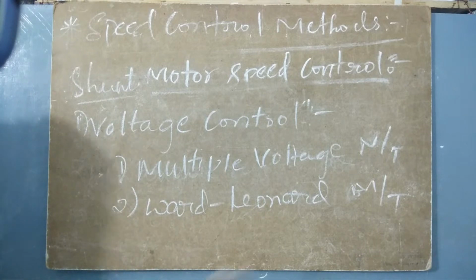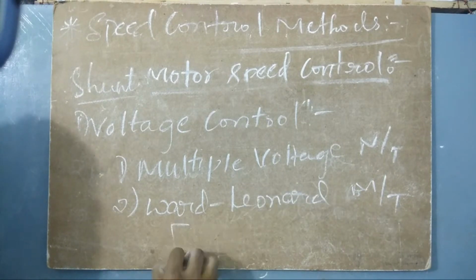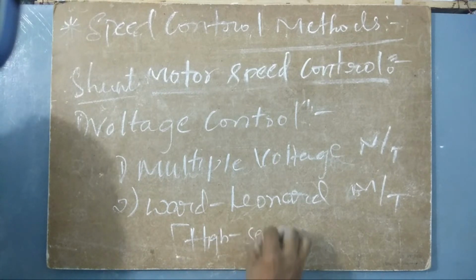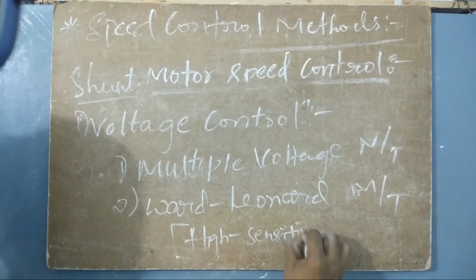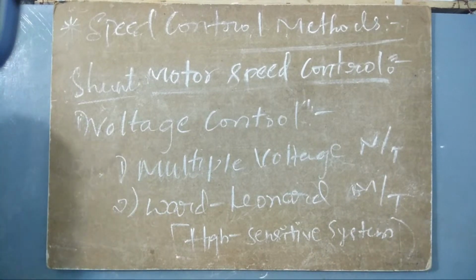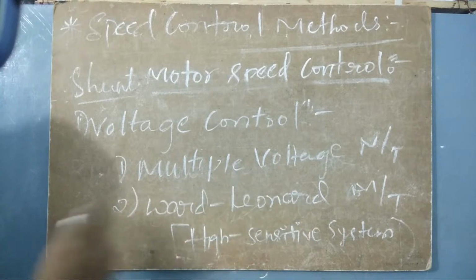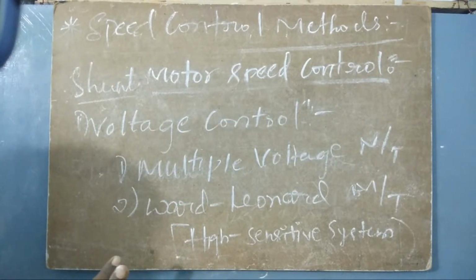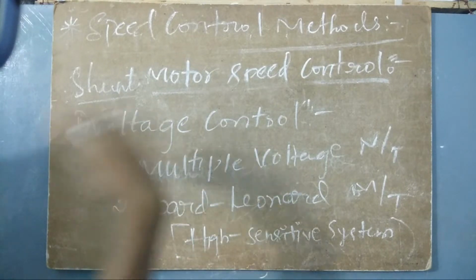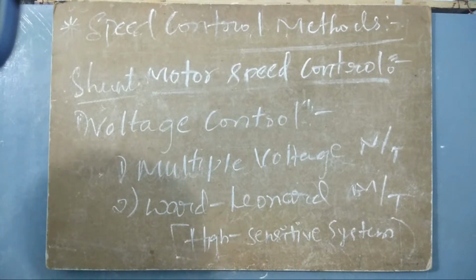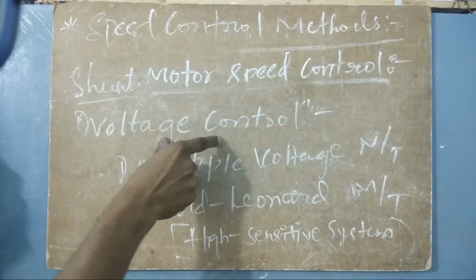In the Ward-Leonard method, this is normally used for highly sensitive systems. How is this going to happen? Let us see. Voltage control method, in the sense we are going to control the voltage. By controlling the voltage, we control the speed of any machine. Here is the shunt motor, and we are going to control its speed by changing the value of the voltage.